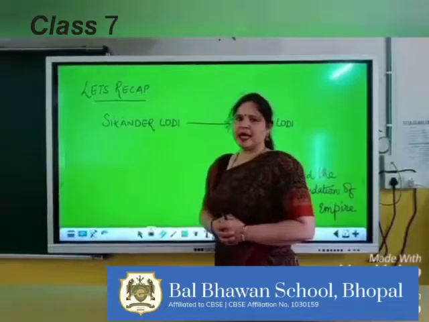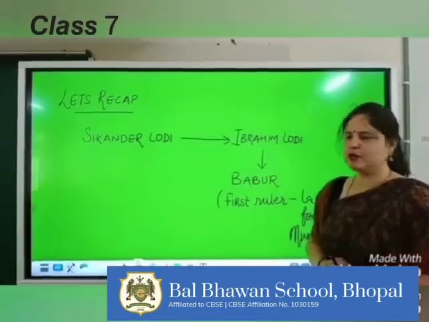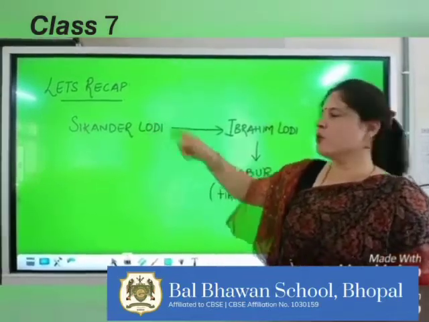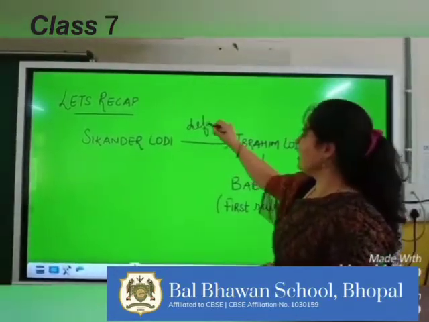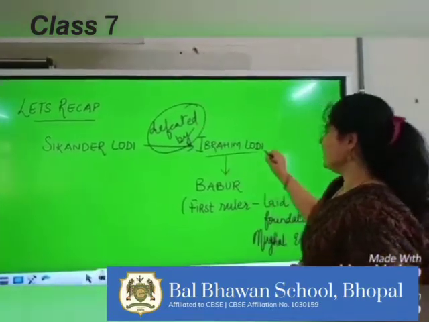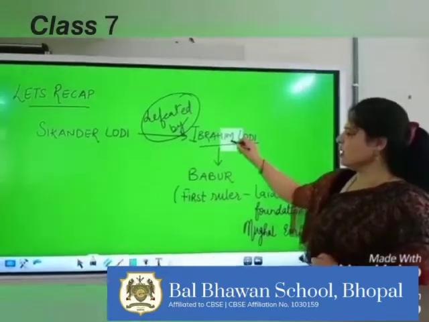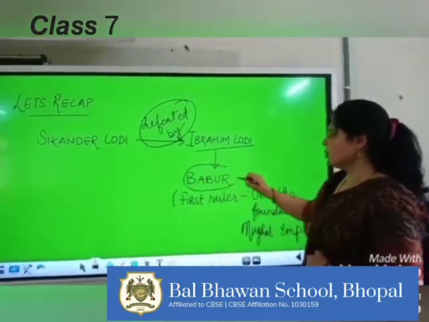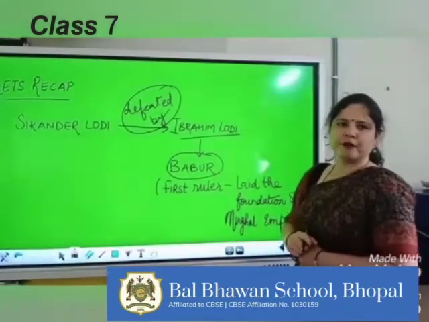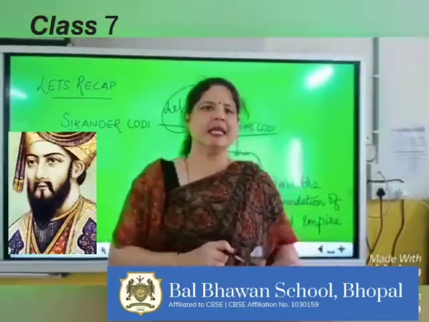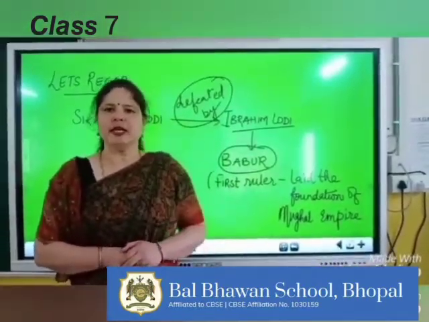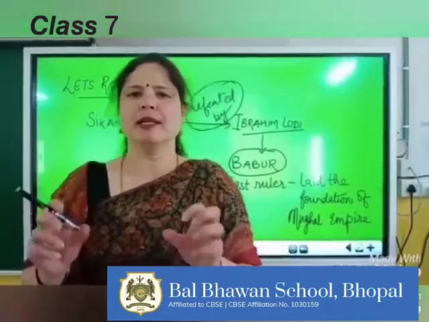As I told you, the Lodhi dynasty started with Behlul Lodhi, and it was taken over by Sikandar Lodhi. Sikandar Lodhi was followed by Ibrahim Lodhi, and Ibrahim Lodhi was defeated by Babur, who was called by the nobles. Babur was the first ruler of the Mughal Empire, and he laid the foundation of the Mughal Empire. So children, let us see who the Mughals were first.